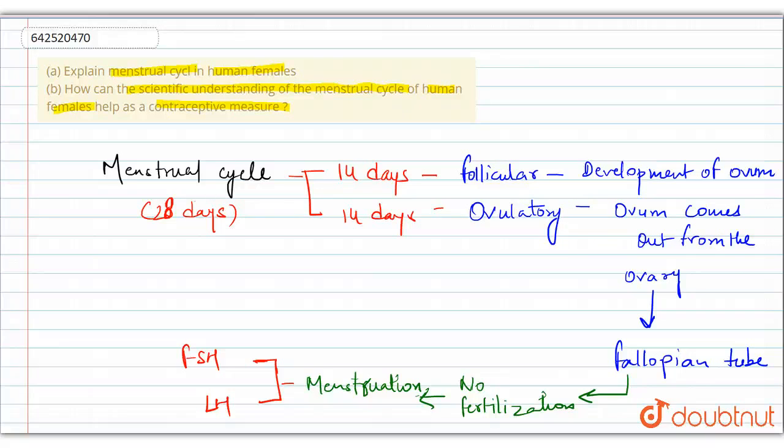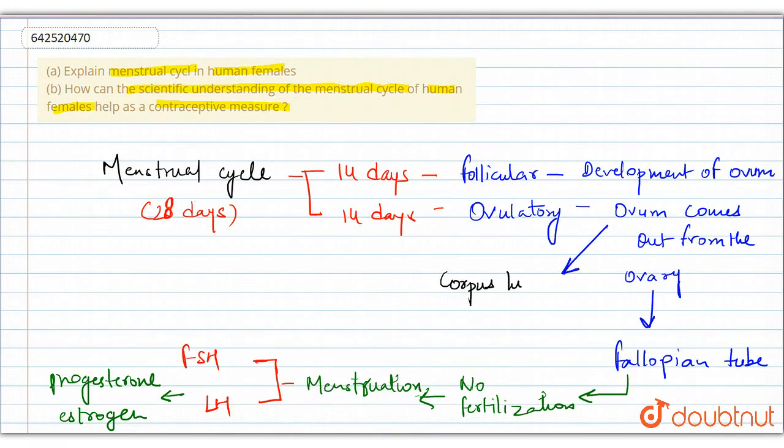This LH will basically increase the secretion of progesterone as well as estrogen, which will lead to changes in the uterus, as well as changes in the ovary. Because after the egg comes out from the ovary, there is a remaining part of the follicle that is left, which is called corpus luteum, and the progesterone secretion is totally dependent upon this corpus luteum, so that the amount of progesterone is basically high in those periods.